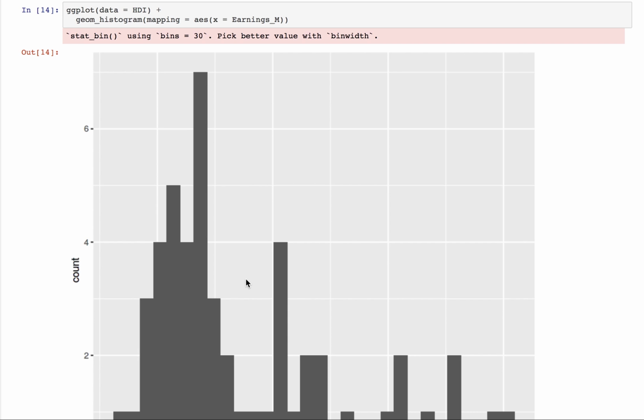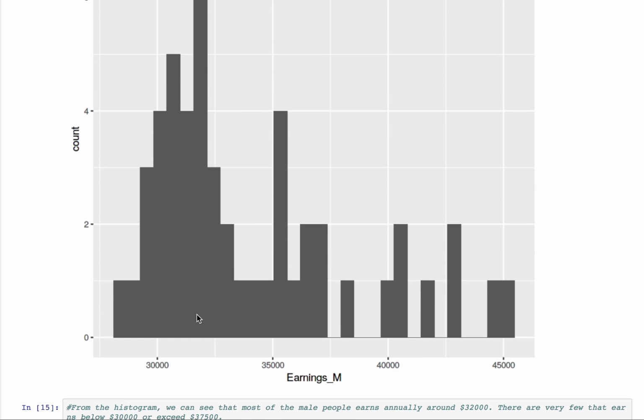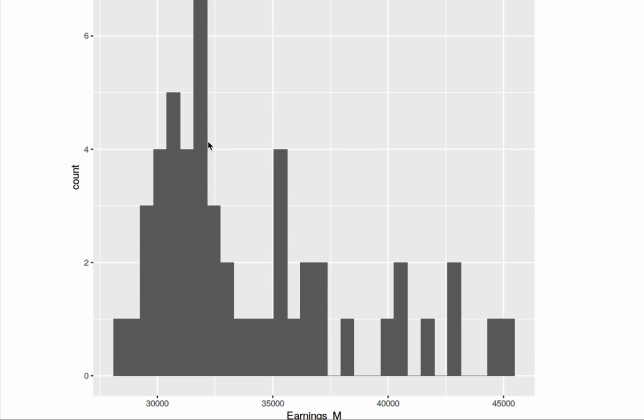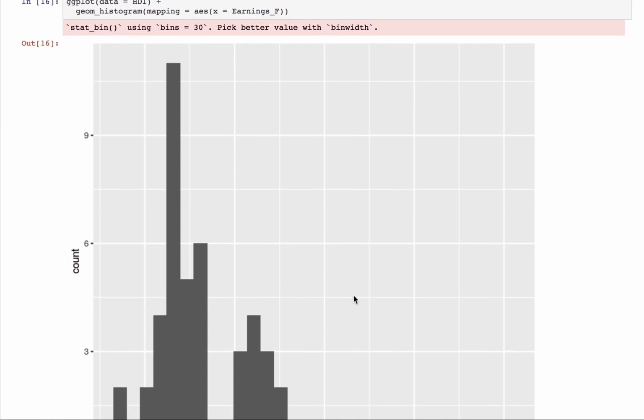And the following graph is a histogram. And this is for the earning of male. And from this graph, we can see the highest is this column. And we can see that most of the male earns annually around 32,000 US dollars. And there's very few that earns either below 30,000 or exceed the number of